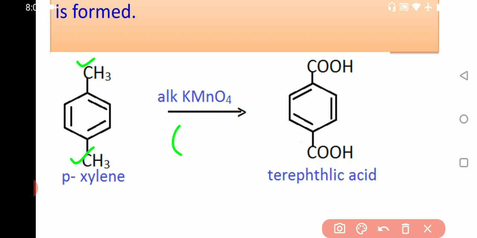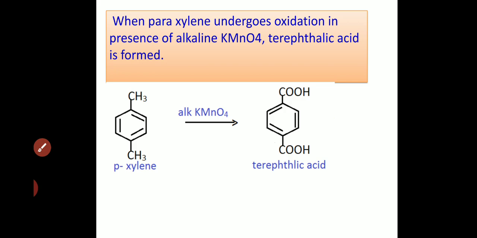Paraxylene undergoes oxidation to result in terephthalic acid, that is para dicarboxylic acid, terephthalic acid. Two alkyl groups result in two carboxylic acid groups. Two are in para position, here also two are in para position.